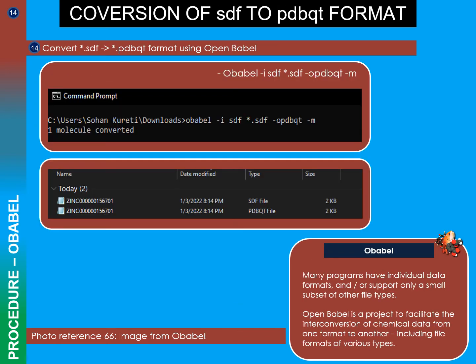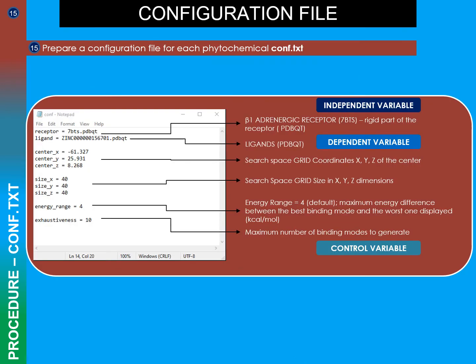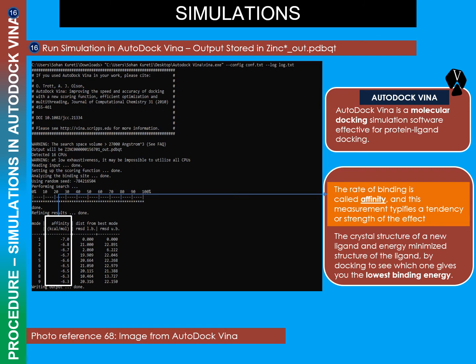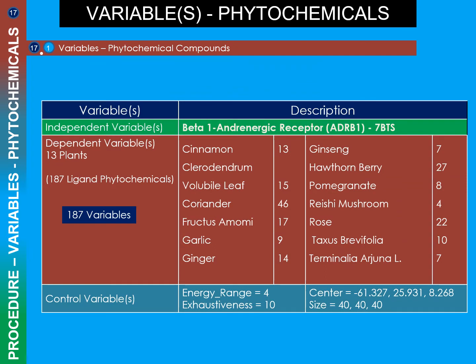Then I converted all of them to star.pdbqt files using OpenBabel. Then a configuration file was prepared for each file, and simulations were run using AutoDock Vina. The independent variable was the ADBR1 molecule, the dependent variable was the 187 different phytochemicals used, and the control variables were the binding site coordinates, the default energy_range value, and the exhaustiveness value.